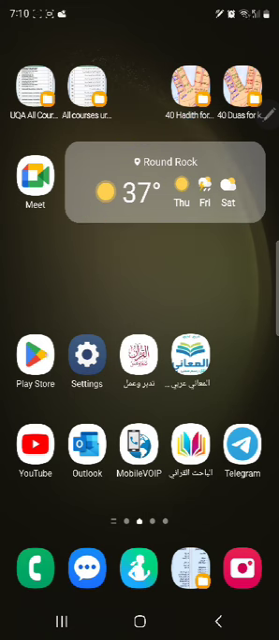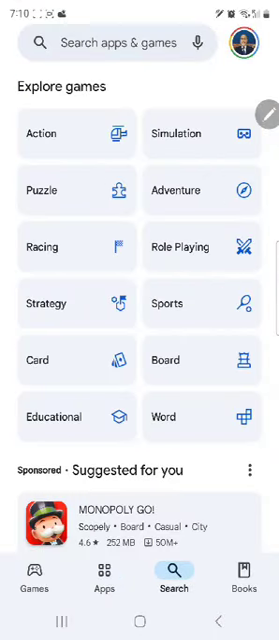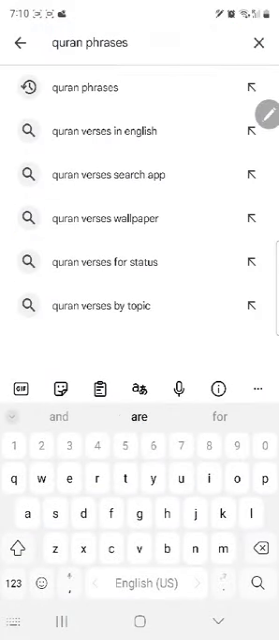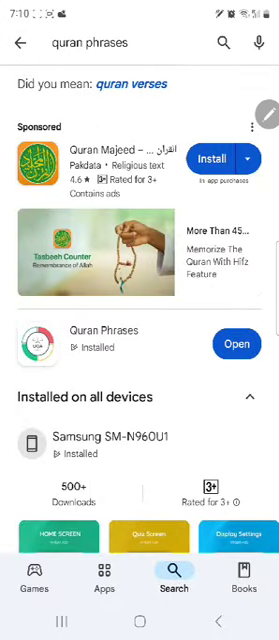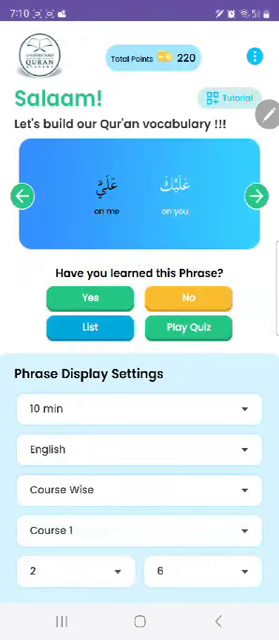So let us go to Play Store and type Quran phrases, and search for it. Then you will inshallah get this one, which is the widget Quran phrases. Because it is installed, I will just open it, and then you will get this screen.